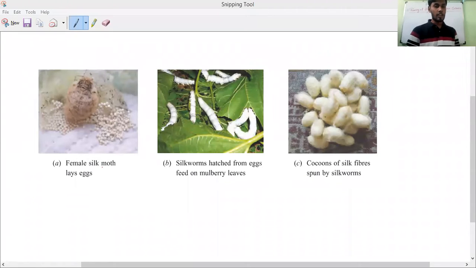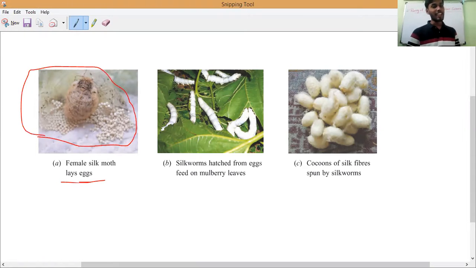Observe first. The female silk moth lays the eggs. Have you noticed how many eggs it has laid? Hundreds of eggs. These eggs we can keep under a particular required condition, suitable temperature and humidity. They will get warmed, and they will start hatching, and they will form small beetle-like creatures.